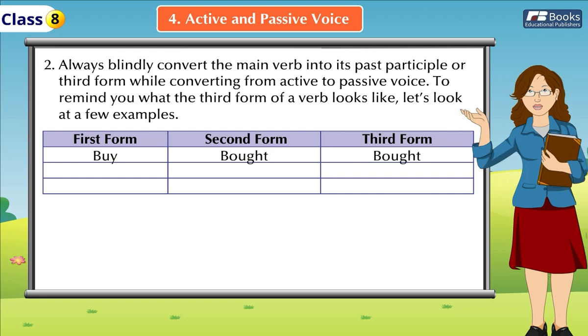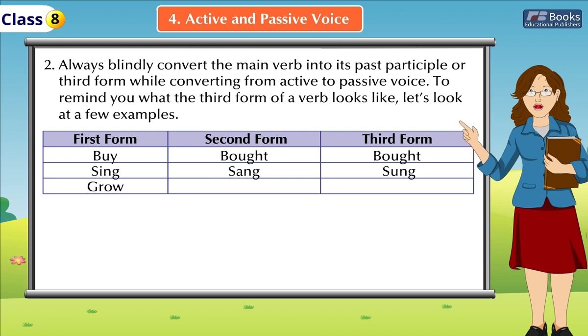Third form, bought. First form, sing. Second form, sang. Third form, sung. First form, grow. Second form, grew. Third form, grown.